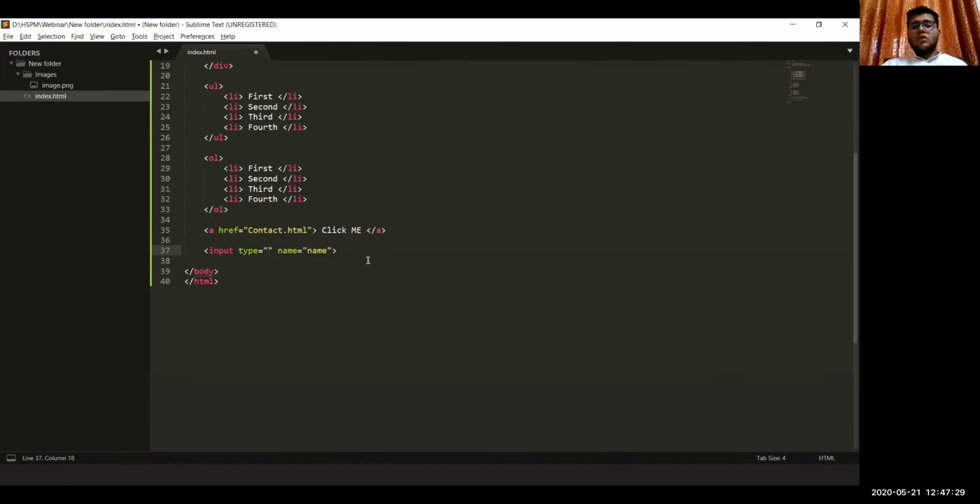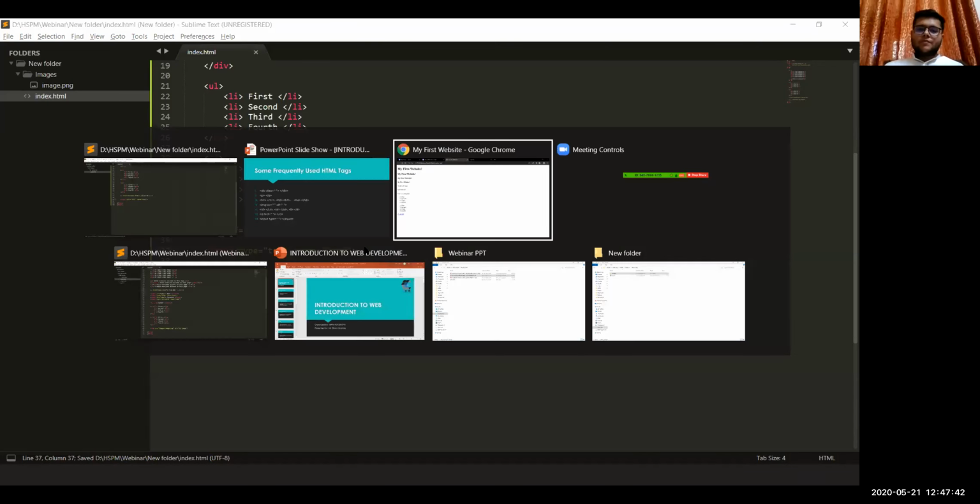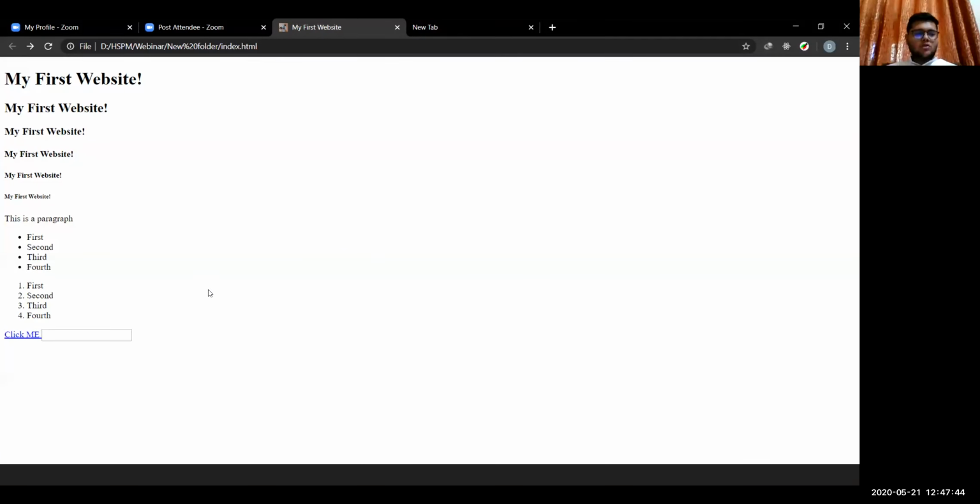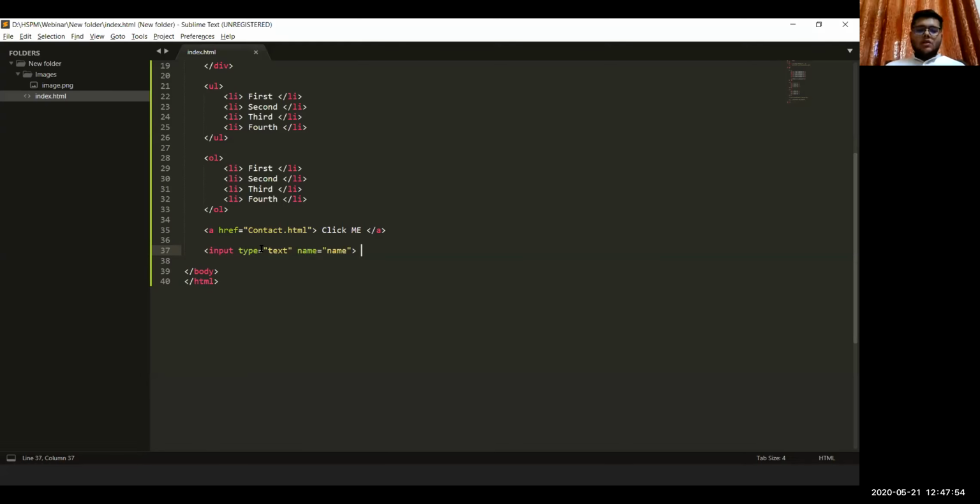If we want to take an input from the user that is in text form, we can type here text, save it, and see on the browser. See, this text field appears, and we can write anything that we want to. So this is an input type.